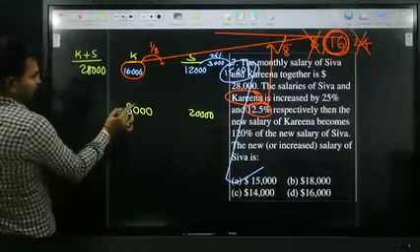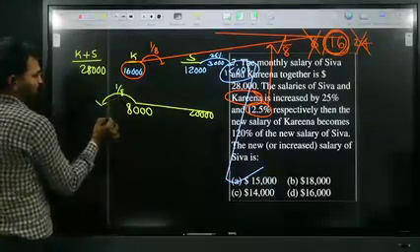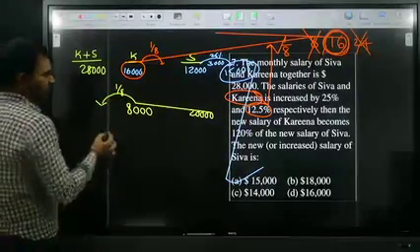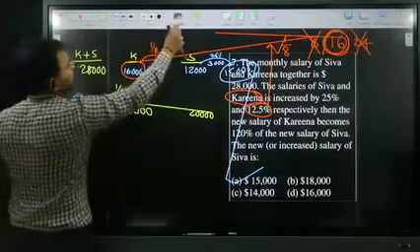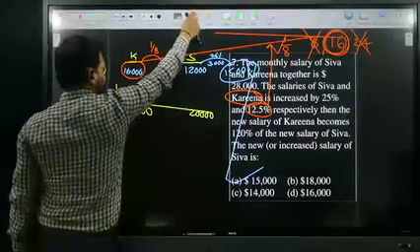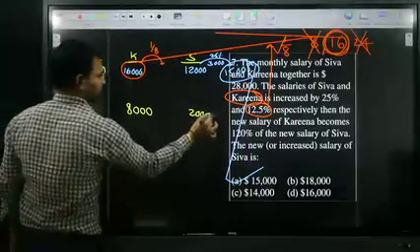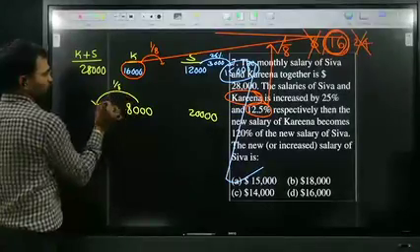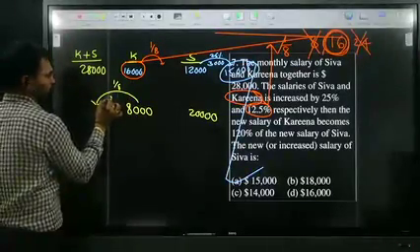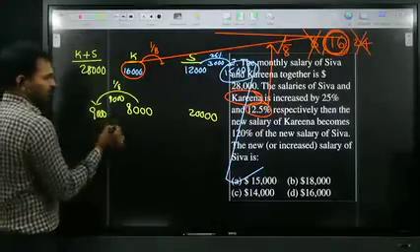Just listen. 1 by 8 of 8,000 is how much in thousands? Therefore, what is Karina's new salary? Increased by 1 by 8. 1 by 8 of 8,000 is nothing but 1,000. Therefore, Karina's new salary is 9,000.